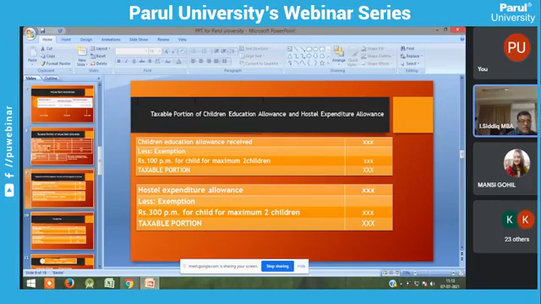The next one is hostel expenditure. This is also an important allowance, hostel expenditure allowance. So what is the amount you have received? Let's say exemption is rupees 300 per month, as usual norms for children education. So maximum, it is restricted to only 2 children. The rest of the portion is the taxable portion. Okay.